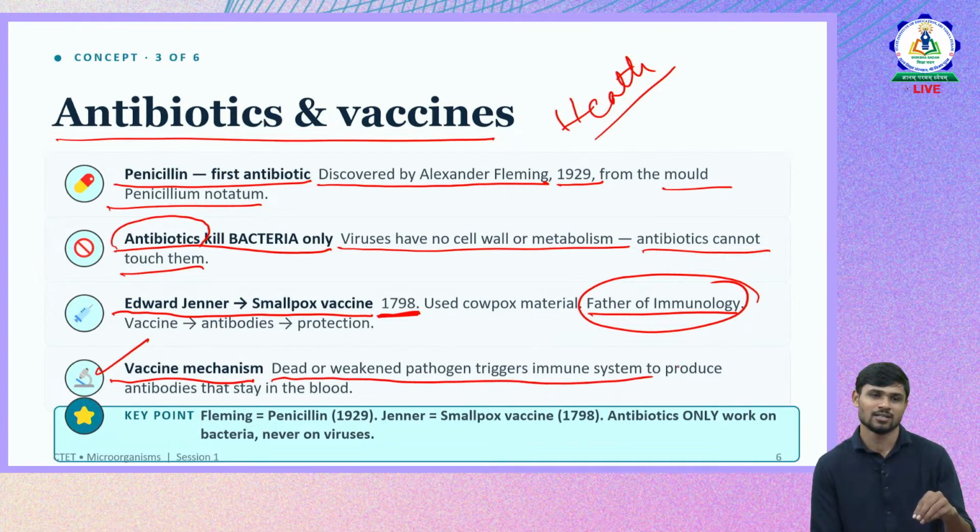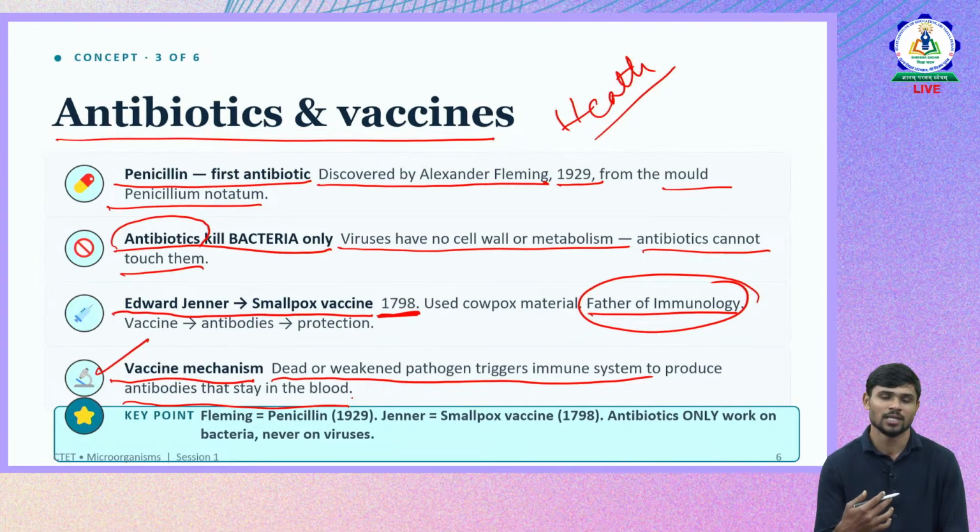A vaccine is given to individuals and consists of the dead or weakened pathogen of a particular microorganism, of a particular disease. So that will initiate the immune response. An immune response will be generated in the individual by introducing a dead or weakened pathogen into them.